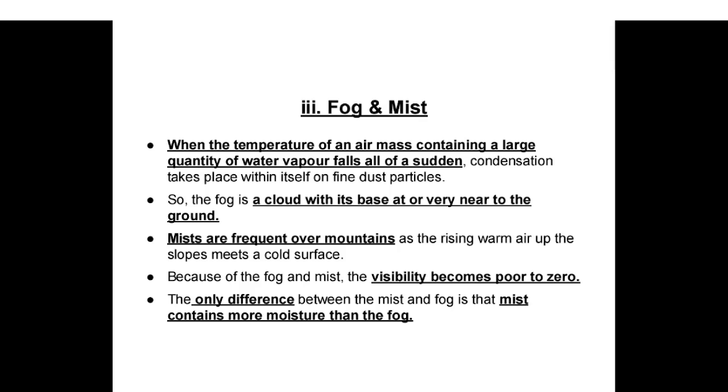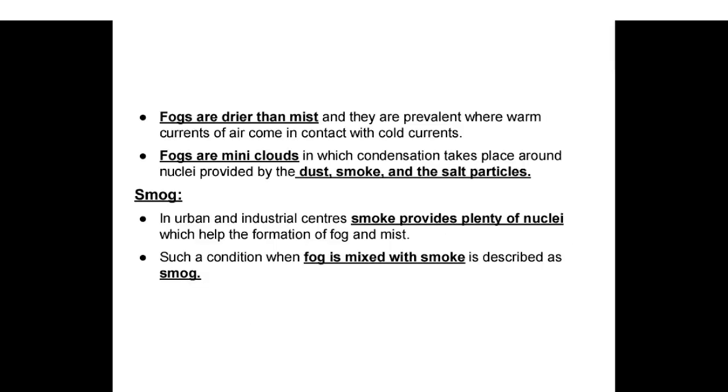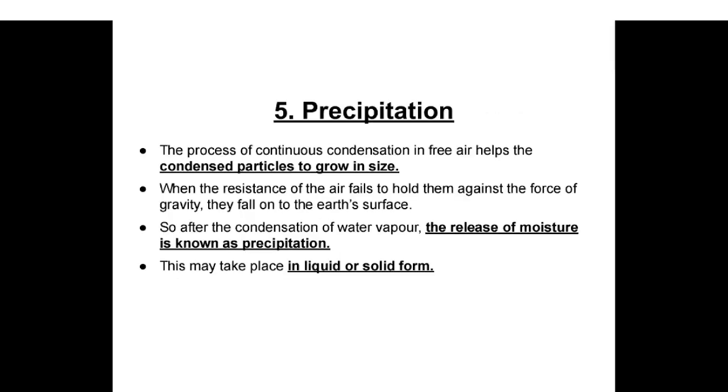The only difference between the mist and the fog is that mist contains more moisture than the fog. Fogs are drier than mist, and they are prevalent where warm currents of air come in contact with cold currents. Fogs are mini clouds in which condensation takes place around nuclei provided by the dust, smoke, and the salt particles. Smog. In urban and industrial centers, smoke provides plenty of nuclei which help the formation of fog and mist. Such a condition when fog is mixed with smoke is described as smog.